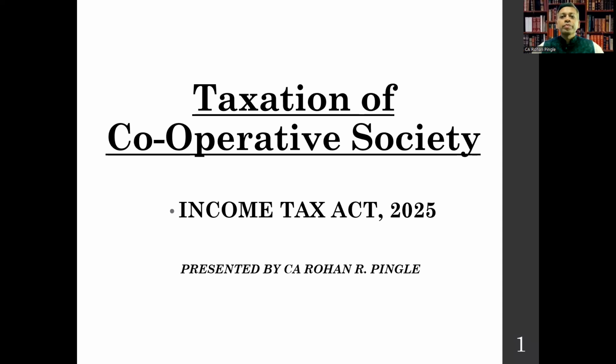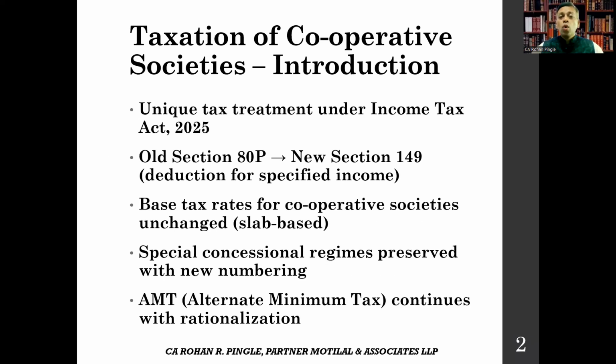So, cooperative societies have always enjoyed a unique and favorable tax treatment under Indian income tax law because they are mutual benefit organizations and play a vital role in the rural and agriculture economy, such as dairy, sugar, credit, and housing societies. The new Income Tax Act 2025 has not disturbed this core philosophy at all.